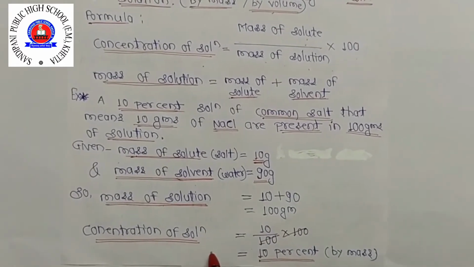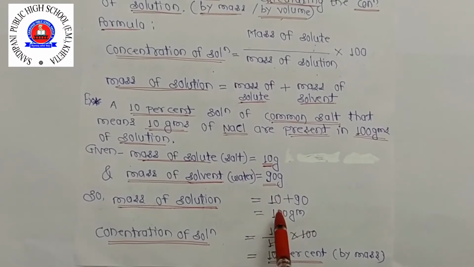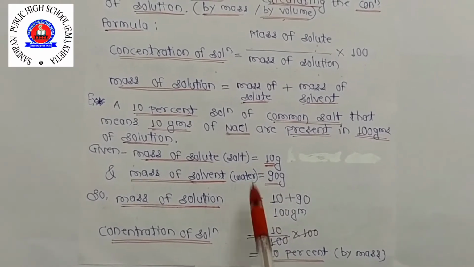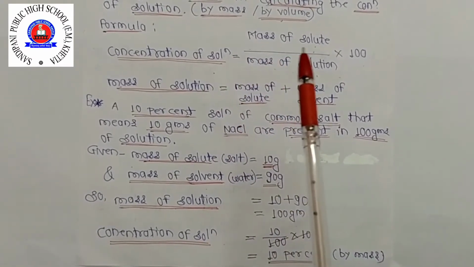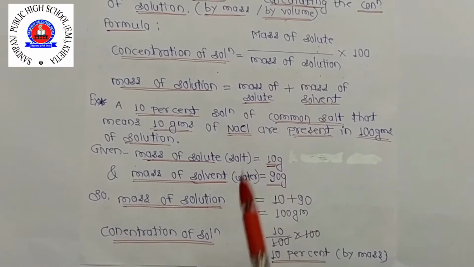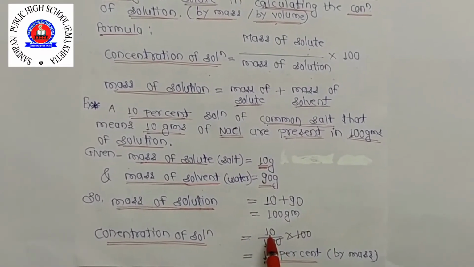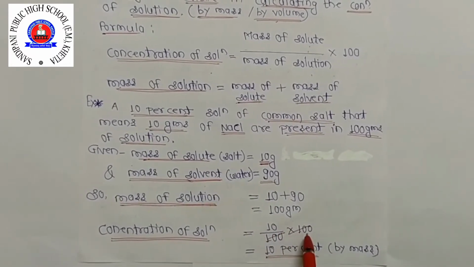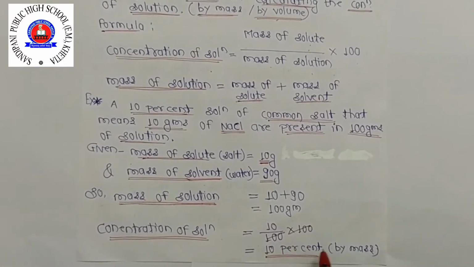Now concentration of solution means we have to put these values of the mass of solution and mass of solute in the above formula. Concentration of solution is mass of solute upon mass of solution. So we put the value of mass of solute 10 grams, okay, and mass of solution 100, multiply by 100. So we will get 10% by mass.